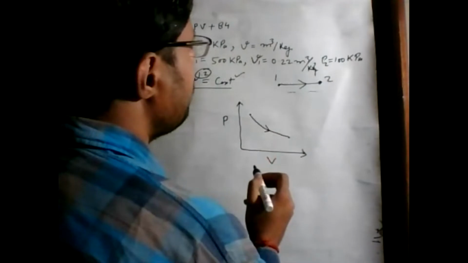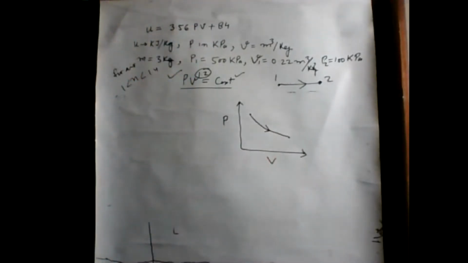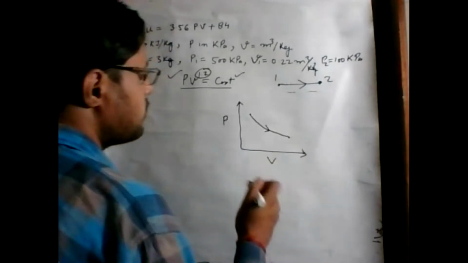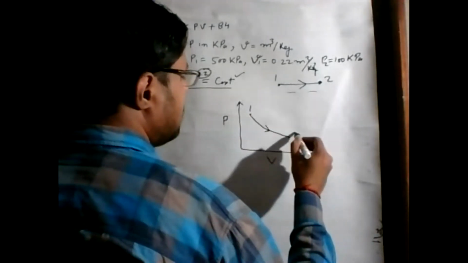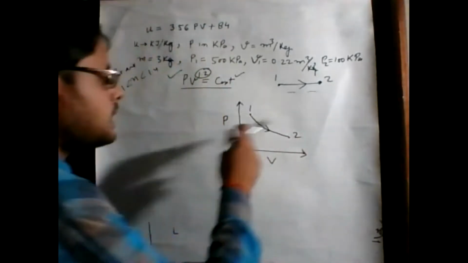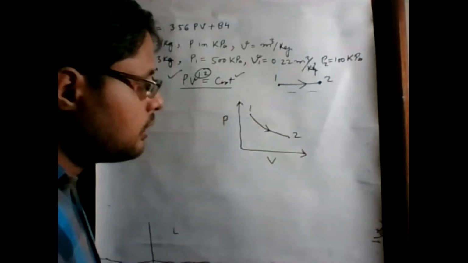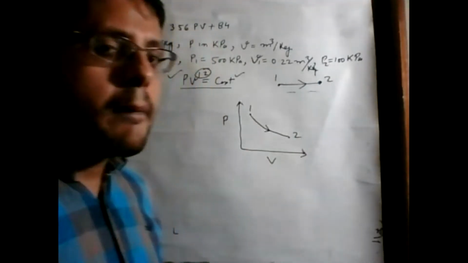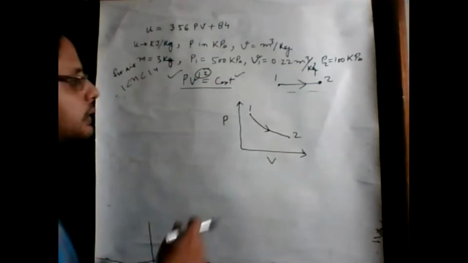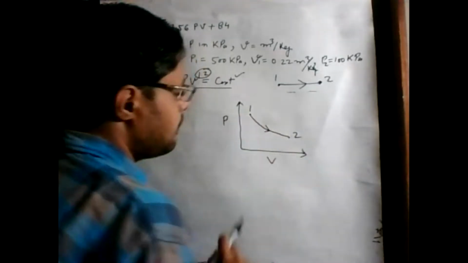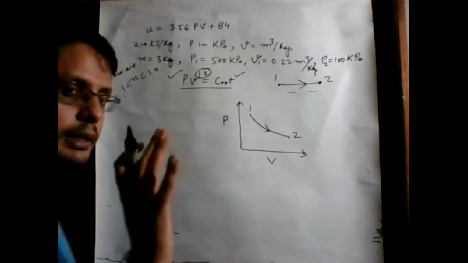because the initial volume is 0.22 and the final volume we have calculated here is 0.845. That means it is an expansion process. So we can say this is 1 and this is 2. This is the path for the first process. But in the second process, these states are the same. Initial and final states are the same.